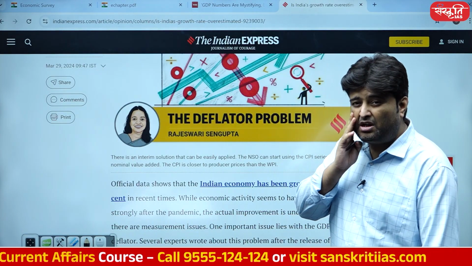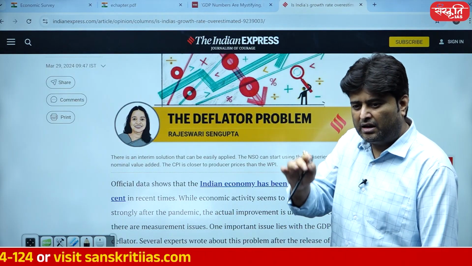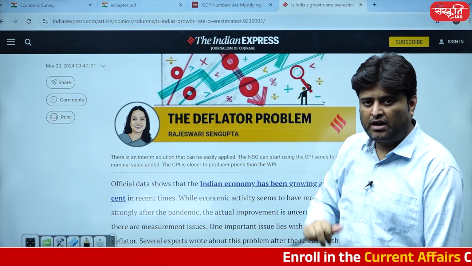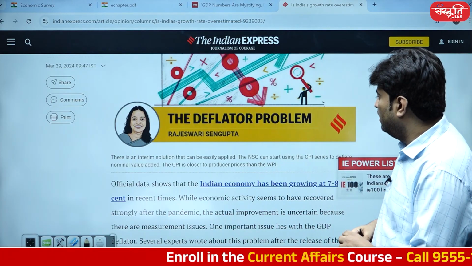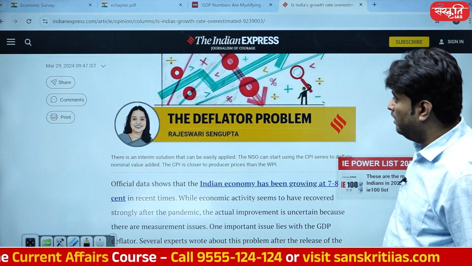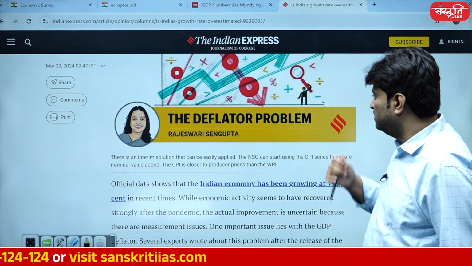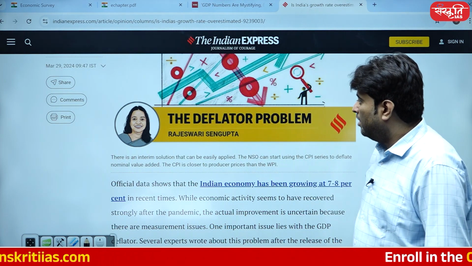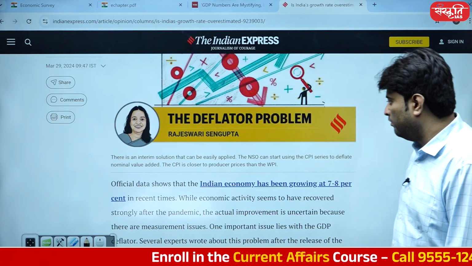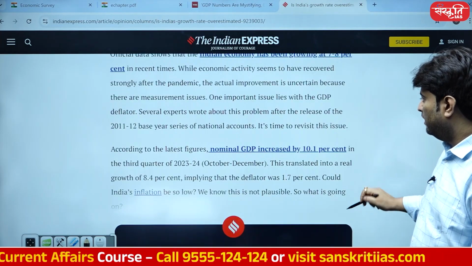It took me at least 3 or 4 readings. Slowly, over 2 hours, I started making some links, thinking yes, this could be it. So it's a very good article published in the Indian Express last year, on 29th of March 2024, 1 year ago. And she's been continuously saying one thing, the deflator problem. So the deflator problem is what I have to share with you, and every single point that I've shared with you is basically related to this one.